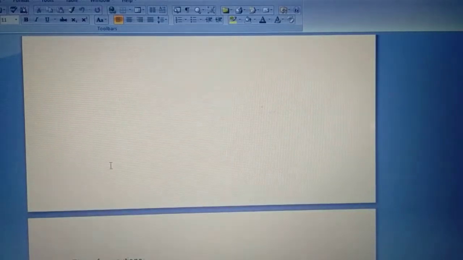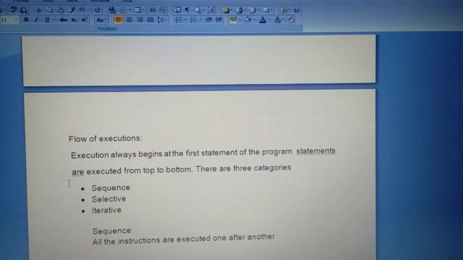Today we start flow of execution. For execution of the program, execution always begins at the first statement of the program. Statements are executed from top to bottom. In Python, every statement executes from top to bottom. There are three categories used: sequence, selective, iterative.